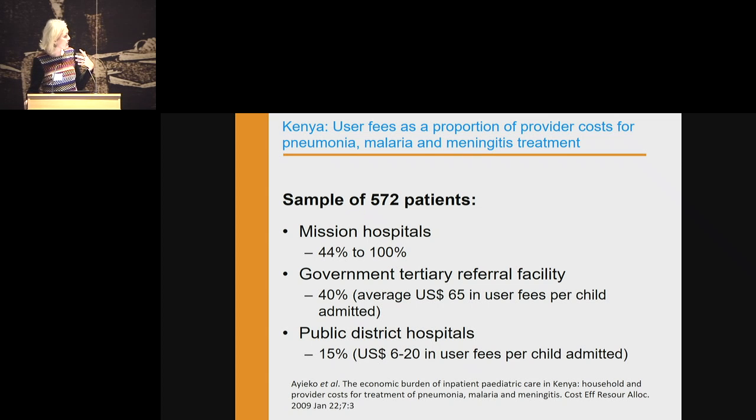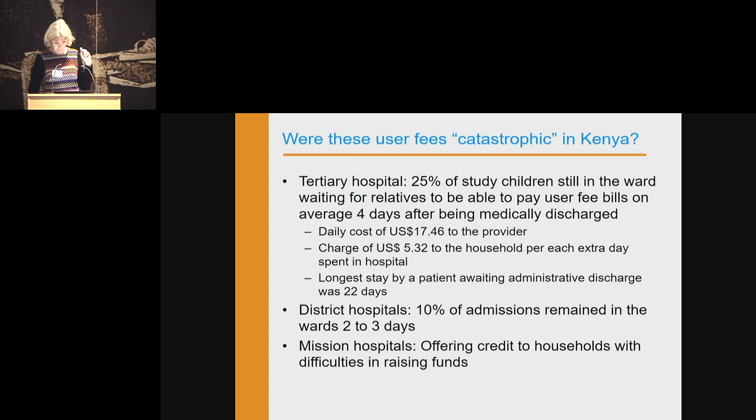So we found in this sample of 572 patients that user fees as a proportion were between 44% and 100% in mission hospitals. It was 40% in the government tertiary referral facility and 15% in the district hospitals. Then something happened that I didn't expect. I didn't know this. In Kenya, you cannot get discharged without having paid your bill.